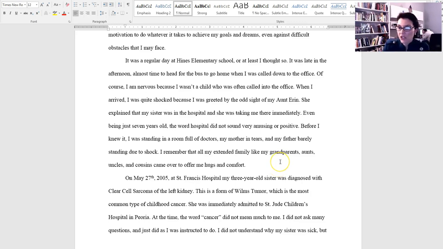Okay, see, once you get into your narrative, it's nice and clear. Okay, so when you say the word hospital, because you're talking about the word as a word, go ahead and put it in quotation marks, like that.